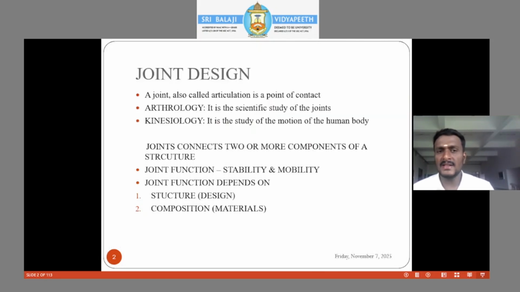Joint design. A basic idea on joint design. The articulation is very important. Two bony surfaces join to form a joint; they articulate to form a joint. Arthrology is the scientific study of joints. Kinesiology is the study of motion of the human body. Why should we know about joint function? Basically, the primary functions of a joint are stability and mobility.